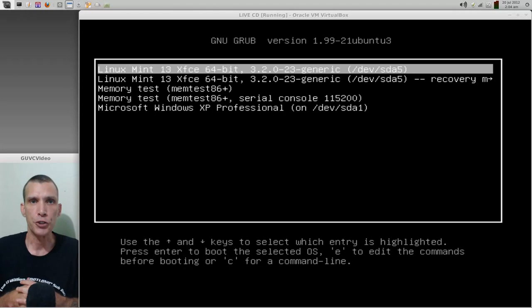Now, the first thing you're going to notice is a blue screen that states it wants to check your hard drive for consistency. This is normal. Just allow that procedure to complete, and your system should boot up just fine. I'm not going to demonstrate that in this video because my focus is Linux, not on what I believe to be the inferior Windows operating system. So at this point, I'm just going to go ahead and press Enter to boot LinuxMint.